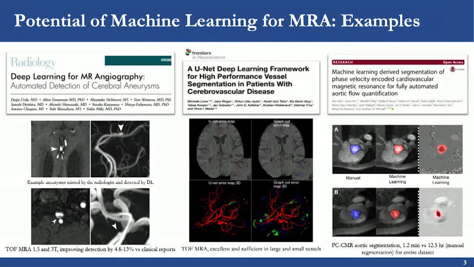A third example, also in terms of segmentation, is segmentation of phase contrast images to enable fully automatic aortic flow quantification. Again, here the authors were able to show an excellent agreement between the machine learning segmentation and the manual segmentation. But the important part here is that the processing time was reduced to about 1 minute, in comparison to about 12 hours that the manual segmentation would have taken for the entire data set.